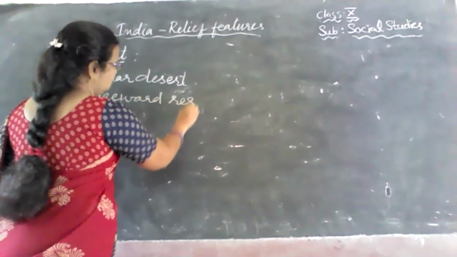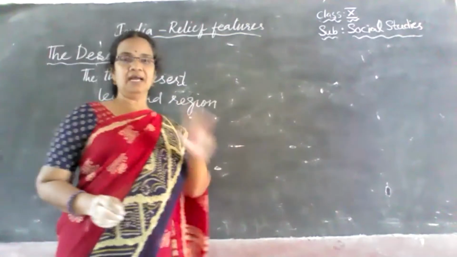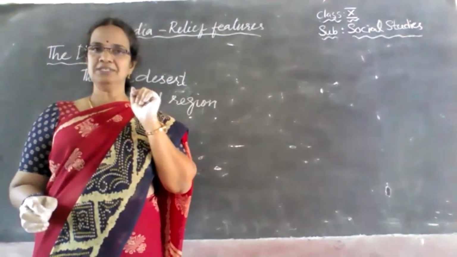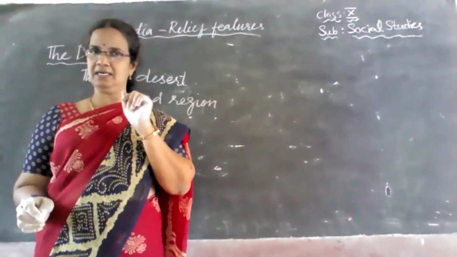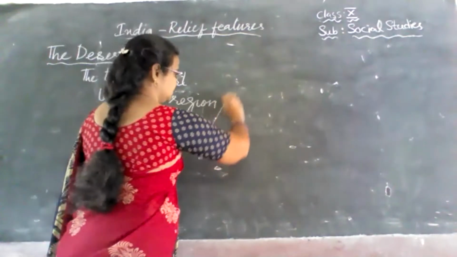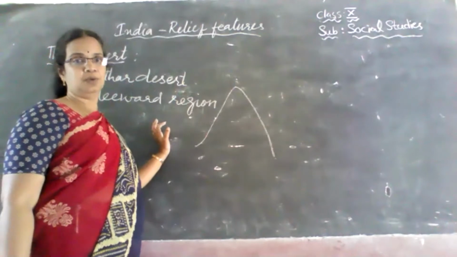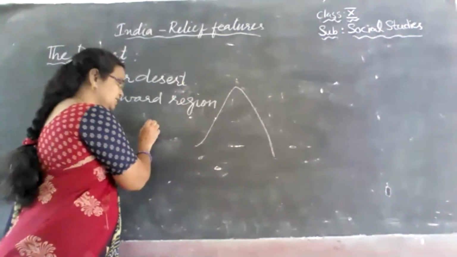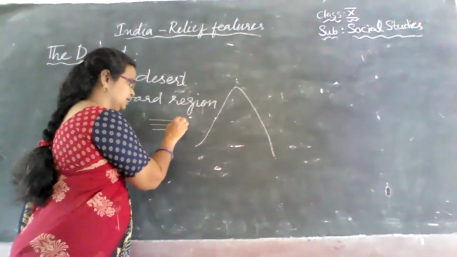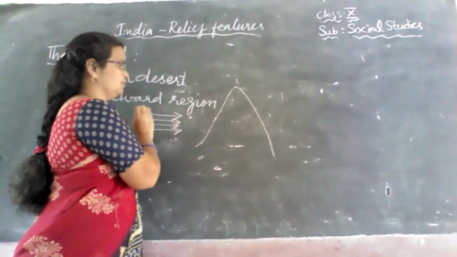Leeward region. What do you mean by leeward region or leeward side? We have two types of sides, windward side and leeward side. What is windward side and what is leeward side? I'll just explain. For example, suppose this is a mountain. Some moisture-carrying or water-vapor-carrying winds are blowing on this side, you think.